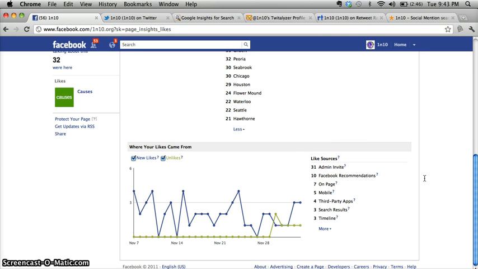7 people actually came to the page and purposely found 1 in 10 and liked it. 5 found it through their mobile phone or mobile device. 4 people found it through third-party applications, meaning it was posted on another website or that type of thing. And that's just a good way of seeing where people are looking to find the Facebook page. So now we know that mainly the page is liked because of the actual admins inviting people, rather than people searching for 1 in 10.